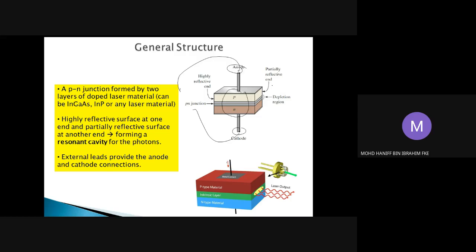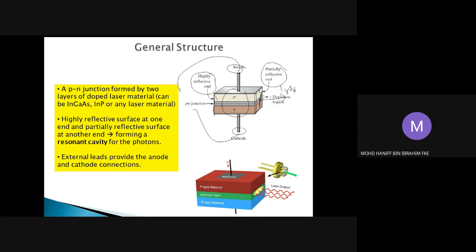One more thing to bear in mind is that the laser is composed of two reflective mirrors. The first one, the mirror here, is what we call highly reflective, and this other side is made of a partially reflective mirror. Partially reflective means that light will be emitted from this side. So that should be the side where the light will be emitted.